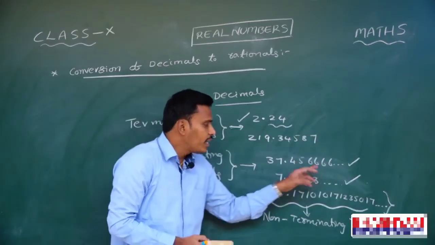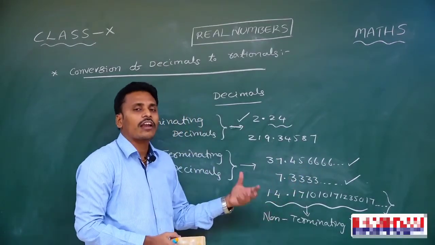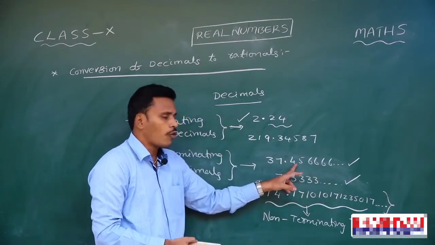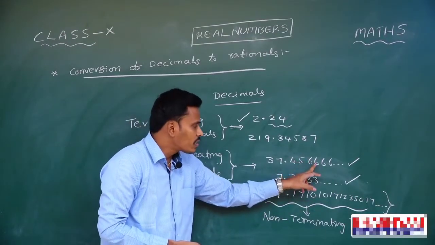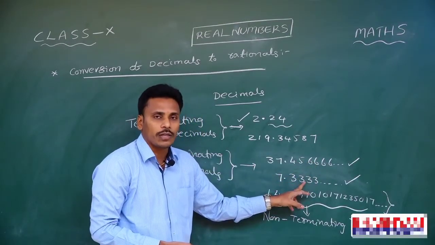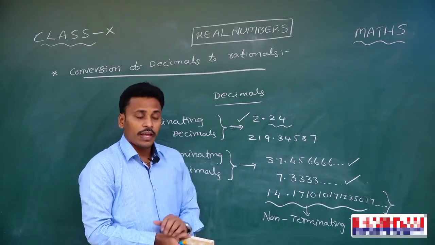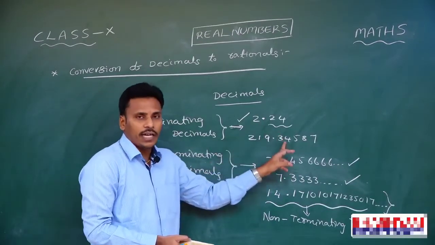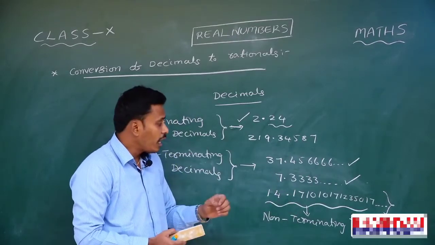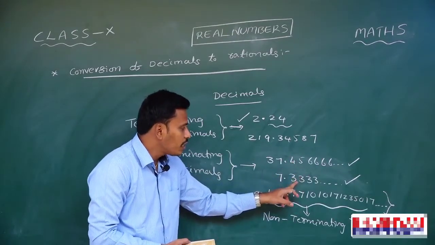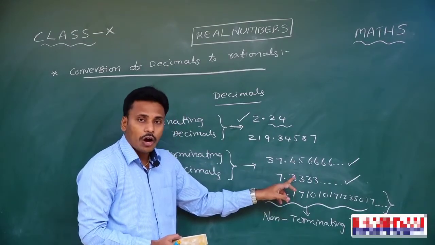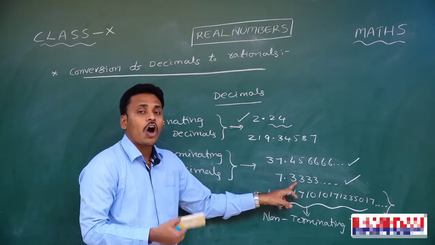Since the digits in the decimal part are repeating, here 3 is repeating, here 6 is repeating, this 4, 5 is not actually repeating, okay? Some digits in the decimal part are repeating, and that's why we call these two decimals repeating decimals. They are non-terminating, repeating decimals, and this is a non-terminating, non-repeating decimal. And if you analyze these two decimals again, in the second decimal, all the digits in the decimal part are repeating.